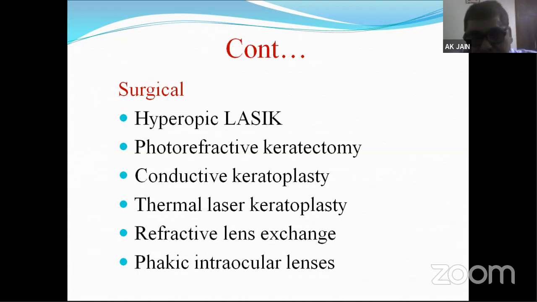So that point has to be included in the definition. Second thing is classification, which we should write in detail, as I told. Then you have to write about accommodation and total hypermetropia, latent hypermetropia, and manifest hypermetropia. Then you have to write the symptoms. Then there will be investigation. They do expect investigation, but for most refractive errors you need not write hemogram, CT scan or B scan of the eye and all. No need. And then we go to the treatment part. In treatment, you have to write optical and surgery.